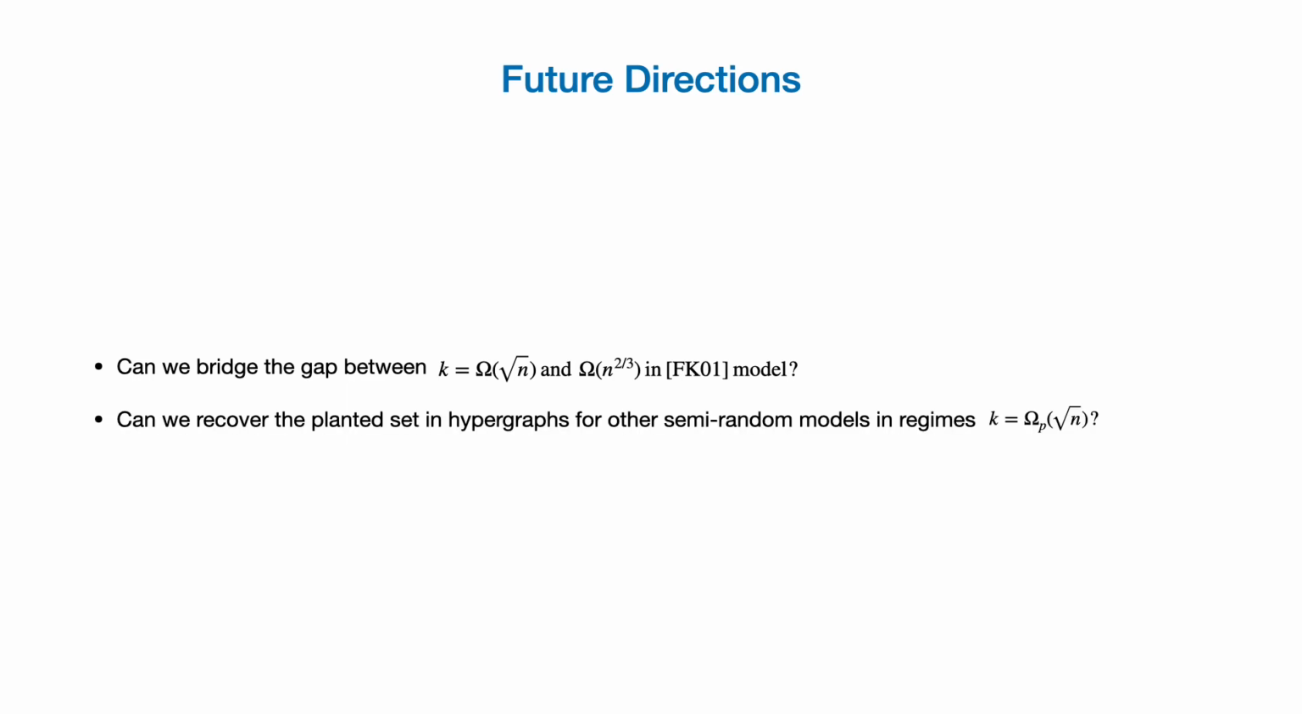Now I'll talk about a couple of open problems in this area. Firstly, in the graph case, we saw that this Feige-Kilian model, the paper MMT20, gives a recovery for n to the power 2 by 3. But in the other semi-random models, we could recover for square root of n. So there is some gap that can be bridged here. Also, to the best of our knowledge, in the hypergraph case, it is still open if we can get recovery for k equals square root of n in even these weaker semi-random models.